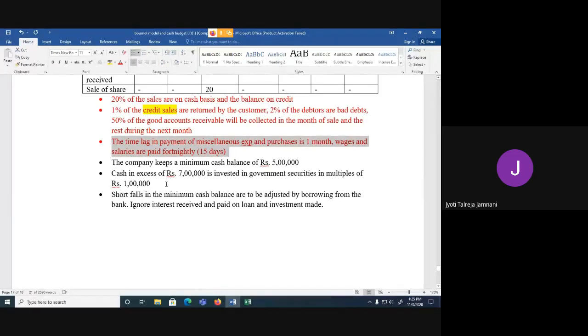So if your closing balance is 5 lakh, you need not do anything. But if it is more than 5 lakh, that means if it is more than 7 lakh, which is given here, second point, you can invest. And if it is less than 5 lakh, you can borrow. So when you borrow or when you invest, you either receive interest or you pay interest. In this question, they are asking you to ignore the interest part of it, only do the borrowing and investment part of it. So we will not take the interest calculation as such because the interest rate also is not given. Now this we'll do when we are finding the closing balance.